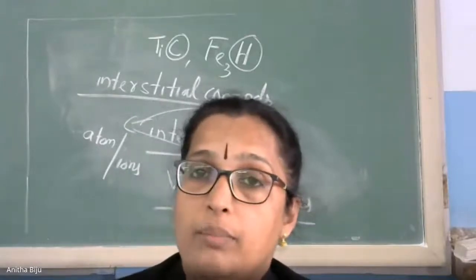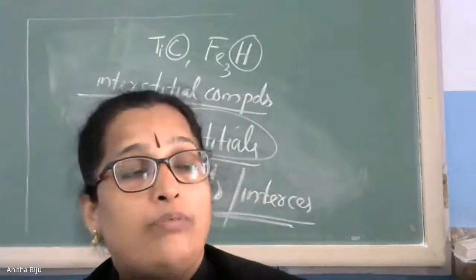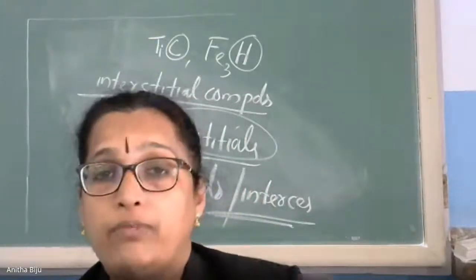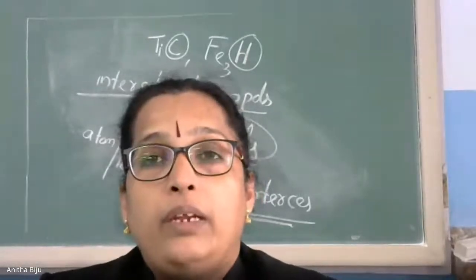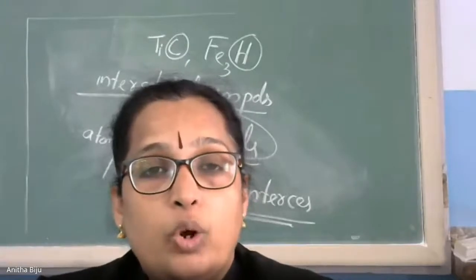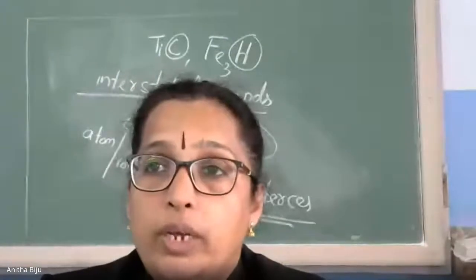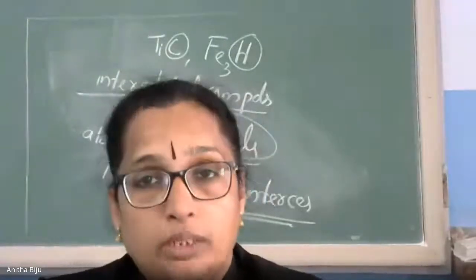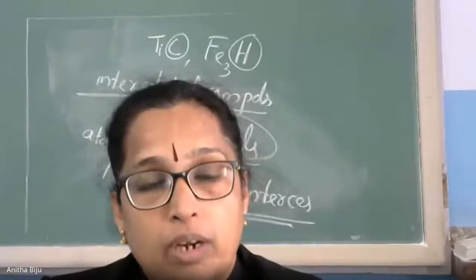Now let us think about the configuration. Before that, let us think about the position of inner transition elements in the periodic table. Where are these elements located? These elements are located at the bottom portion of the periodic table. Mainly in F block elements, there are 2 series of elements.